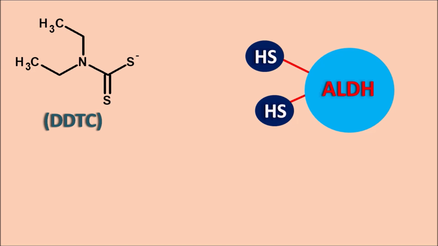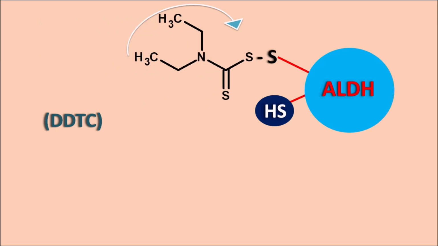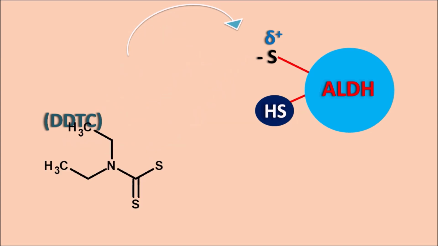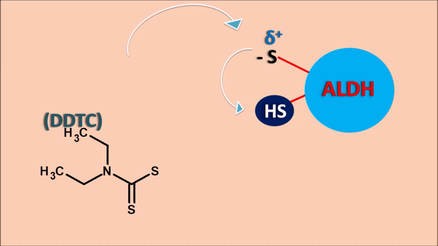Now this DDTC can act on one of the thiol groups present on the enzyme, so that it is going to form a linkage with the thiol group of the enzyme. When it binds in this way, the sulfur gets a positive charge, which is not stable, so this DDTC group can be removed from this sulfur, and this positive charge can be shared with the other thiol group by removal of the hydrogen, and they can form a linkage between the 2 sulfur groups.